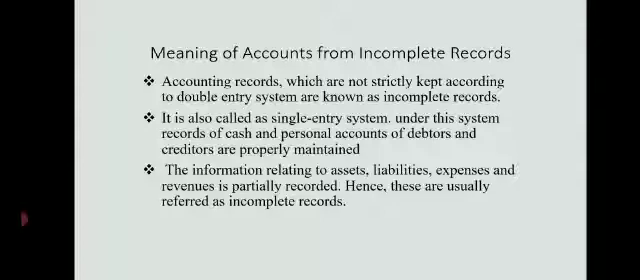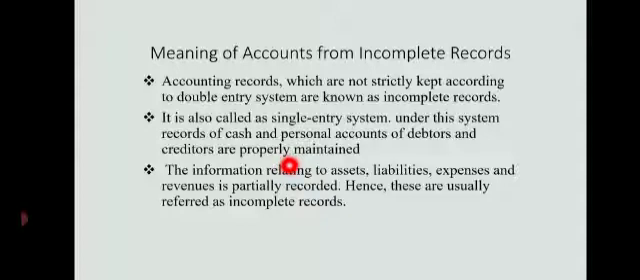As I said, it is also called as single entry system. Under this system, records of cash and personal accounts of debtors and creditors are properly maintained. So what happens in single entry system? Depending upon the proprietor's requirement, the proprietor thinks that he has to maintain only specifically cash transactions properly and few transactions of debtors as well as creditors. So what he feels important, only those transactions will be maintained. That is why we say records of cash and personal accounts of debtors and creditors are properly maintained.